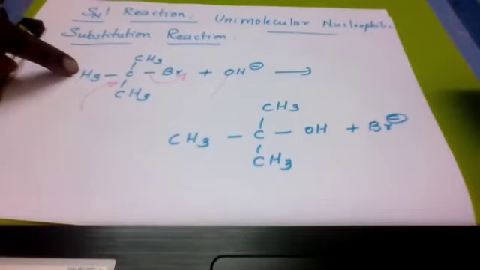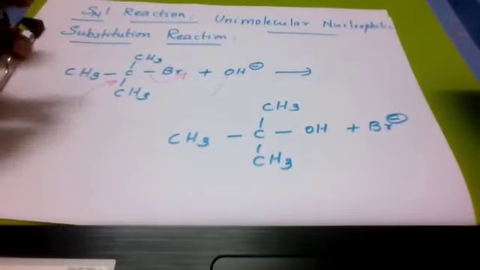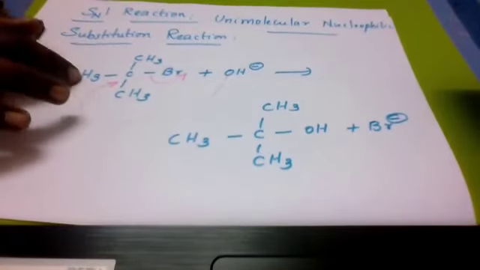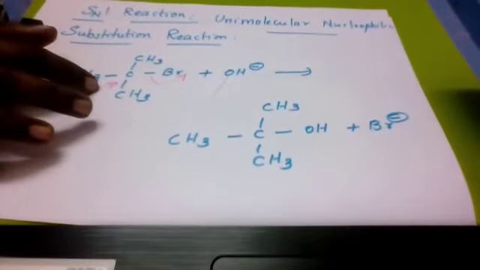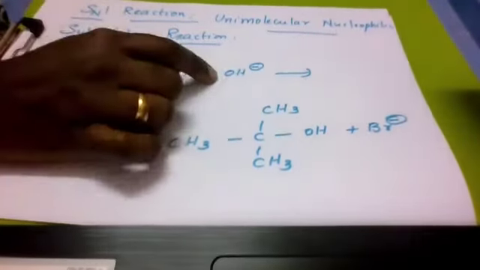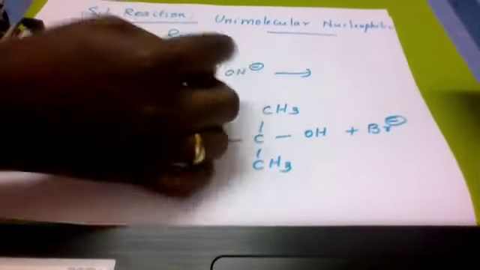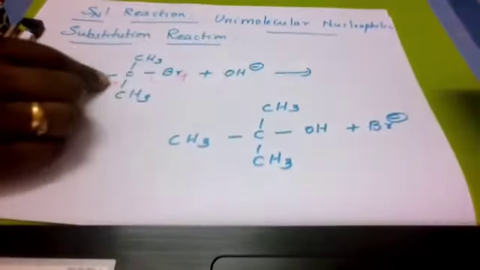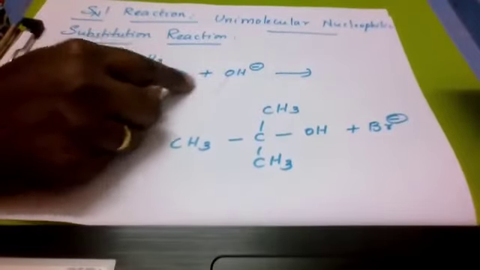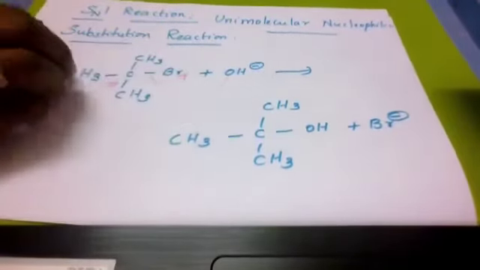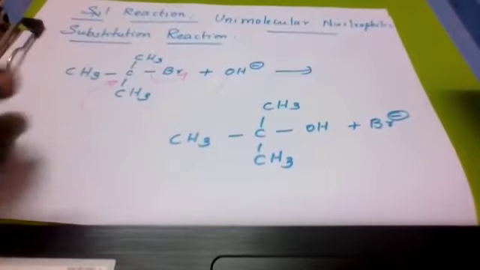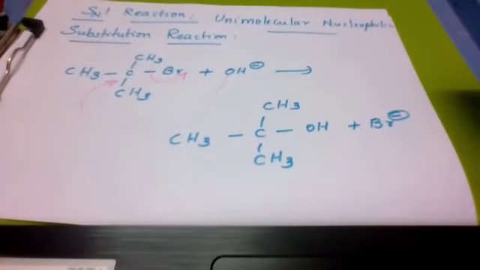That is, this is tertiary butyl bromide, which reacts with a protic solvent having an OH bond. It will attack this carbon and this bromine will go out as the leaving group. So we get 2-methylpropan-2-ol.